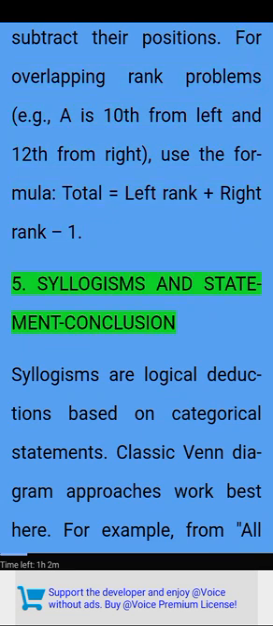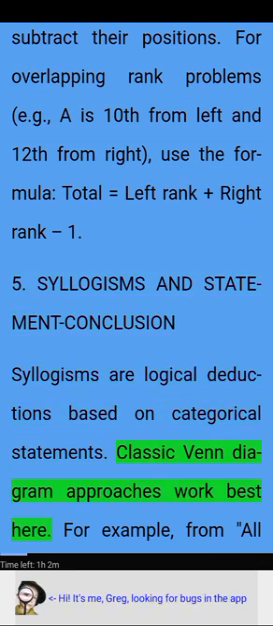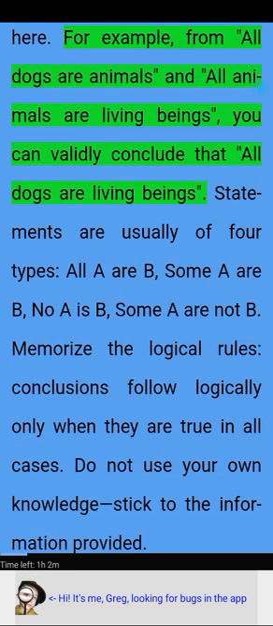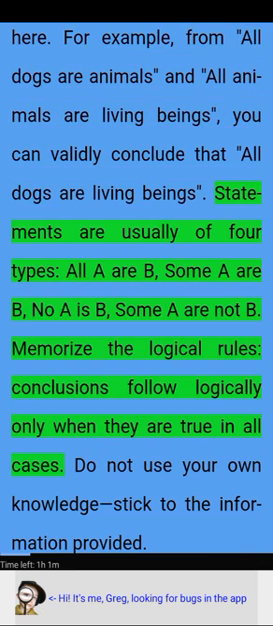5. Syllogisms and statement conclusion. Syllogisms are logical deductions based on categorical statements. Classic Venn diagram approaches work best here. For example, from all dogs are animals, and all animals are living beings, you can validly conclude that all dogs are living beings. Statements are usually of 4 types: all A are B, some A are B, no A is B, some A are not B.